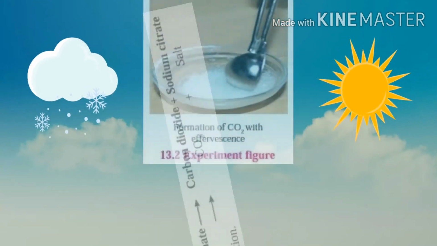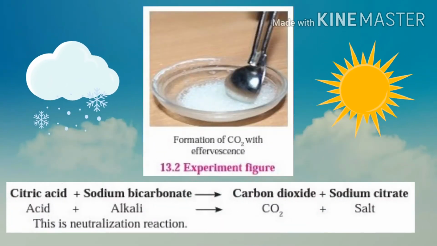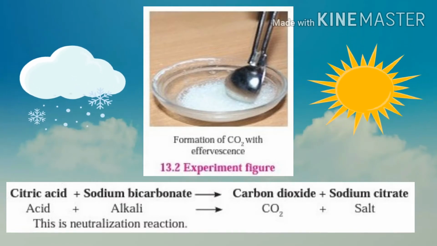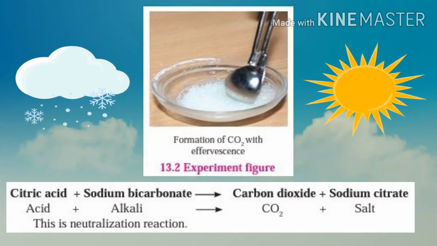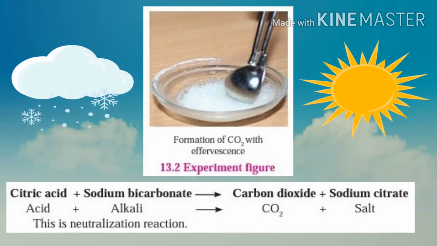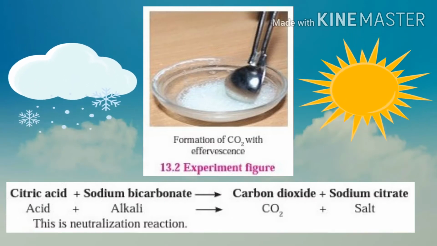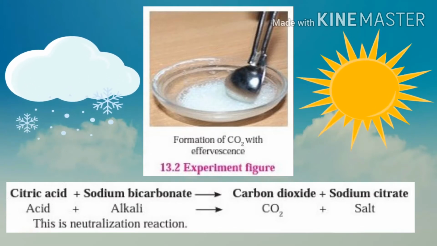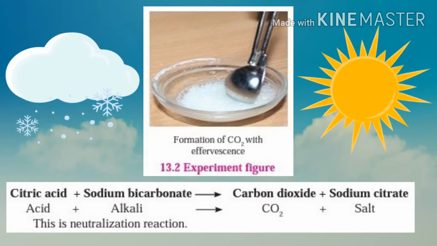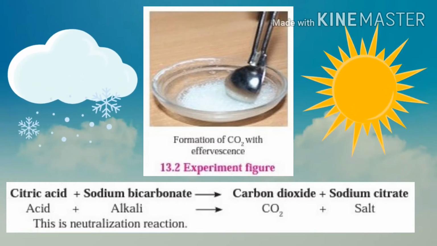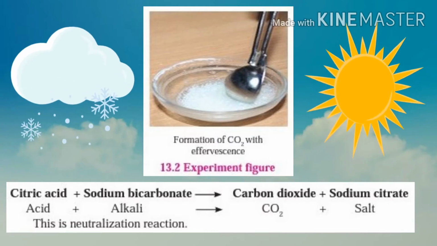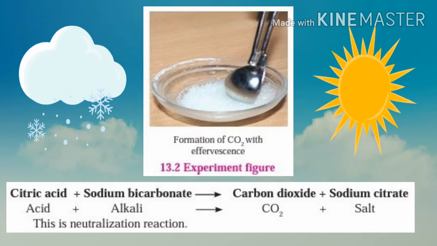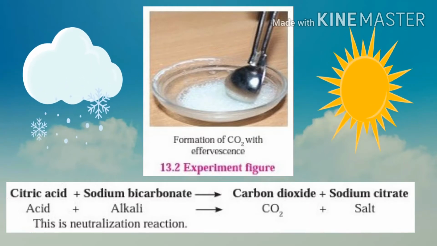So students, the next point is chemical change and word equation. During a chemical change, the chemical composition of the original matter changes and new substances having different properties and different chemical compositions are formed. A chemical equation can be written for a chemical change if the exact change in chemical composition is known. Names and chemical formulae of the original substance and newly formed substance are used while writing a chemical equation.